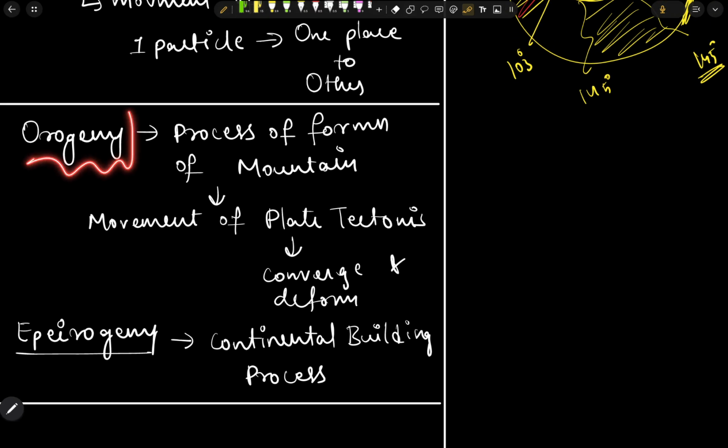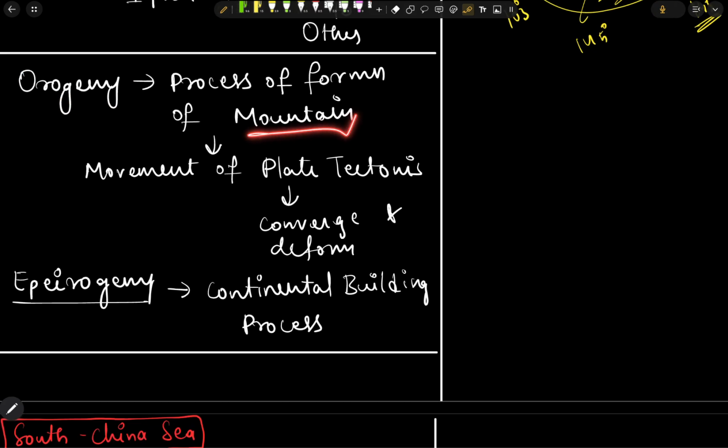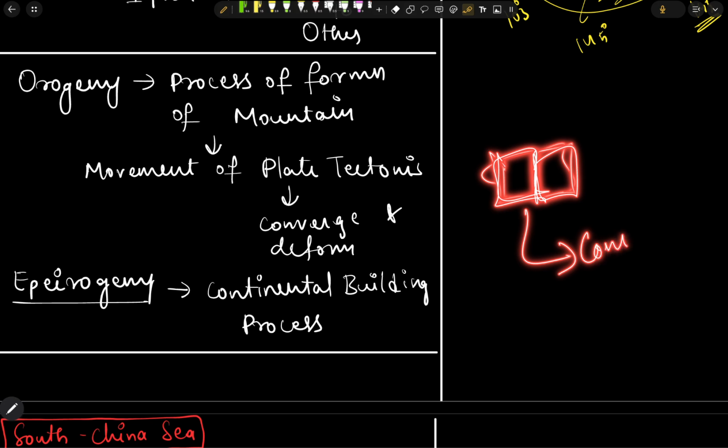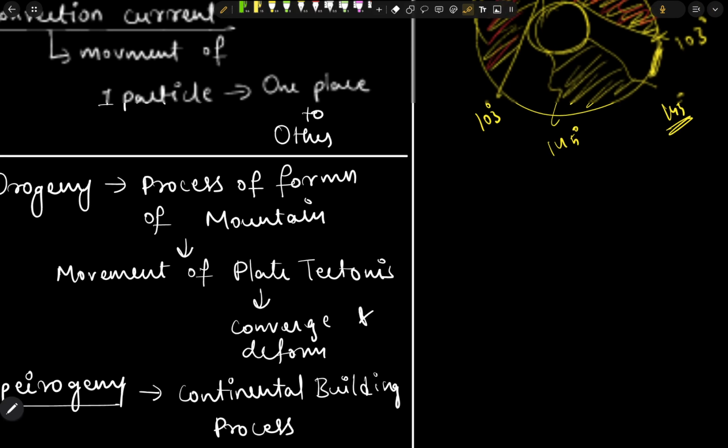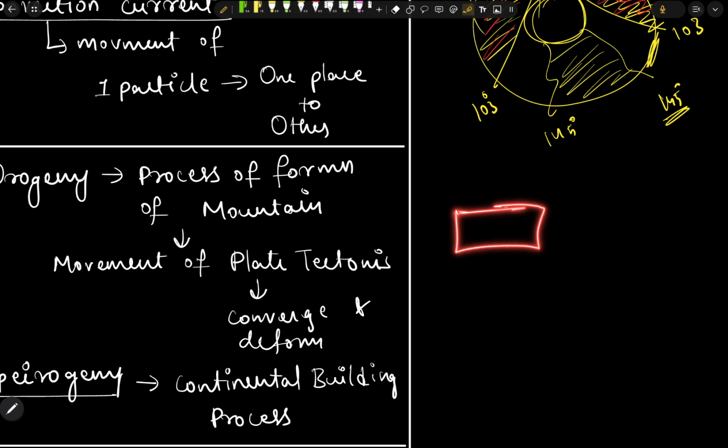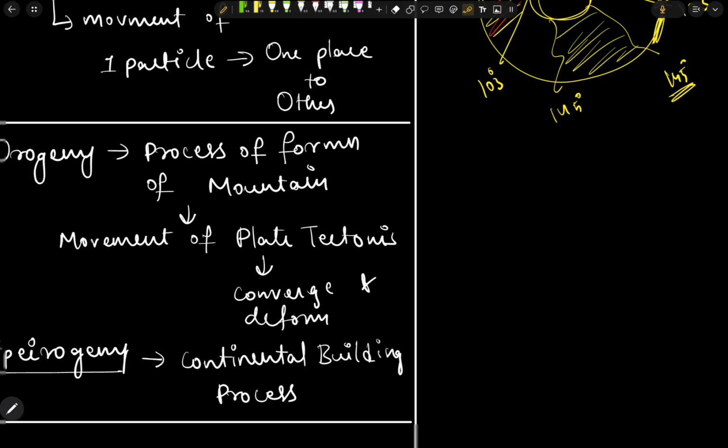Next we have the process of orogeny. Orogeny is a process of formation of mountains. How do these mountains form? These mountains form due to the movement between the plate tectonics. Mainly these mountains will be formed due to convergent boundaries. So we need to remember convergent boundaries means if we have this is one plate and this is one plate.